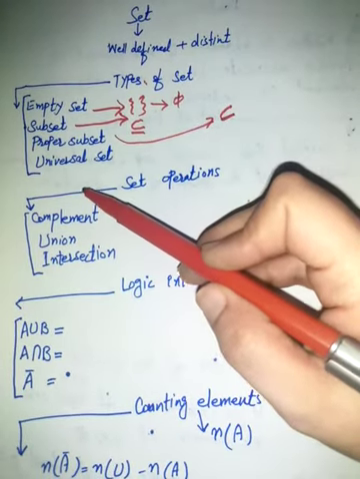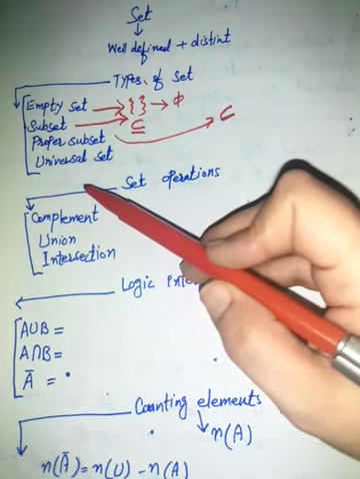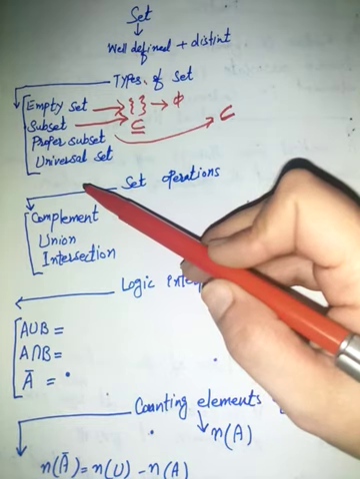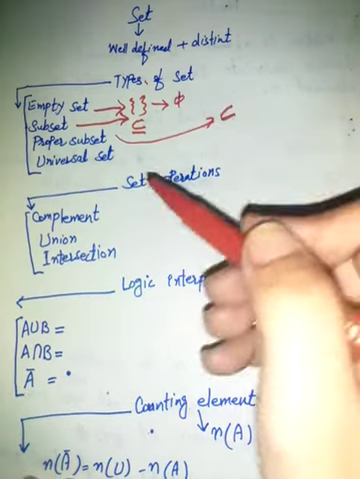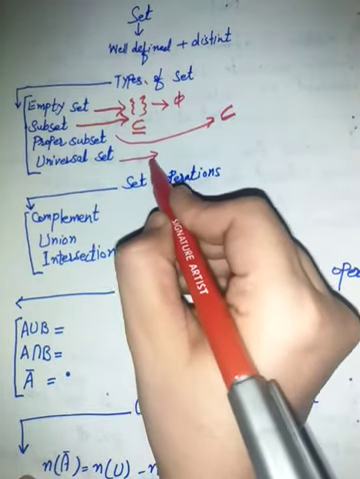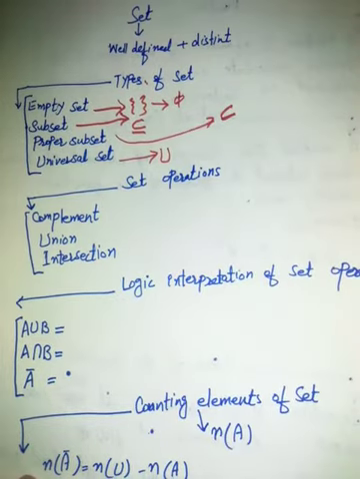Universal set. Suppose you are given a large number of sets. The set which contains the elements of all other sets and is bigger than all the other sets is said to be the universal set. Usually it is denoted by U. These are some common types of sets.